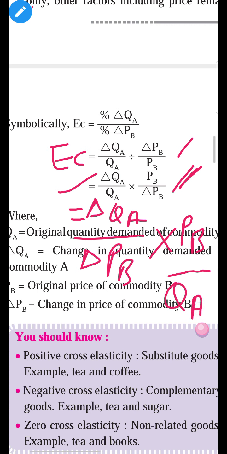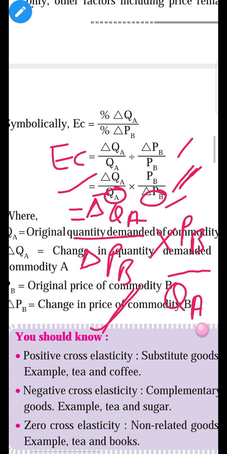Nothing is changed, but we just bring this value here and delta QA goes there. So cross elasticity of demand is finally equal to delta QA upon delta PB into PB upon QA.